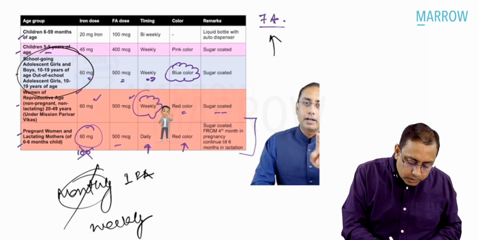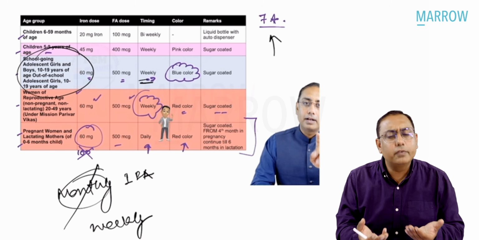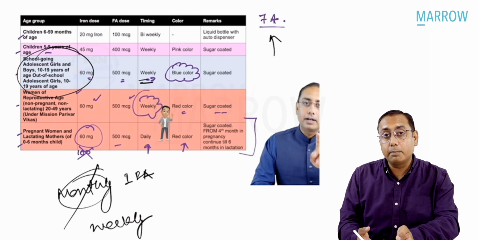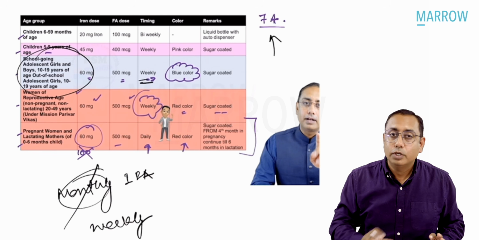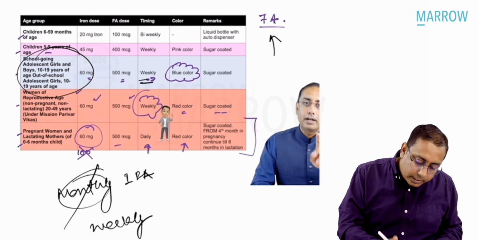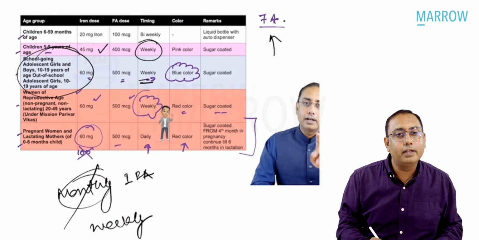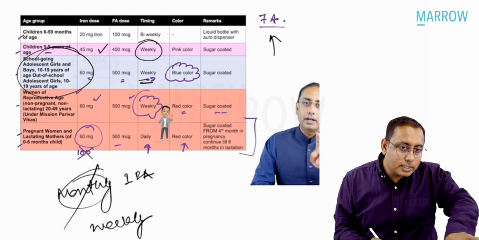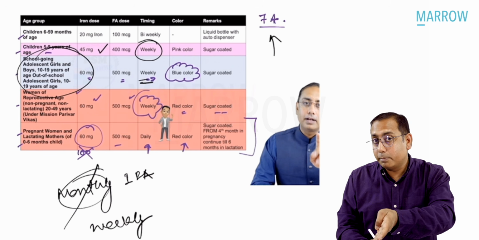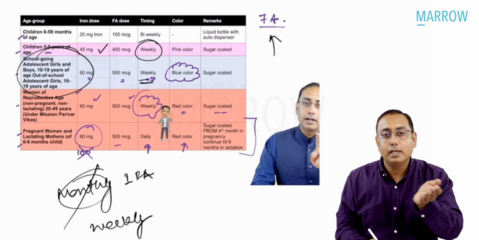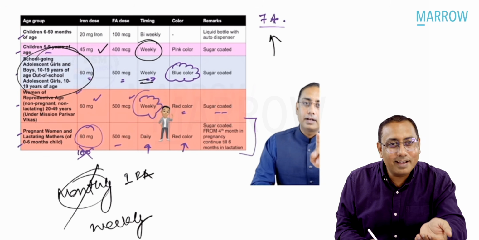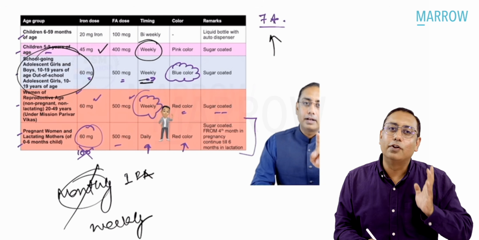To all adults and children, you remember adults will be given the blue color tablet, 60 milligram iron and 500 microgram folic acid. It is the same dose that we give to the pregnant female also. Younger children aged less than 10 years will get 45 milligrams of elemental iron and 400 micrograms of folic acid.